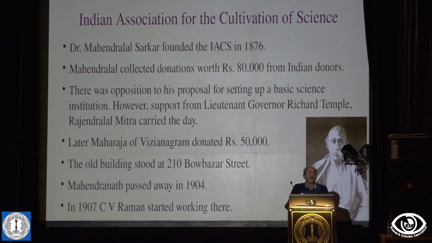And Richard Temple and Rajendra Lal Mitra actually supported Mahendralal, and so it was carried and this institution was made. Of course, there was a problem, a shortage of money, so the Vijayanagar Maharaja gave 50,000, actually 25,000 was his own donation and 20,000 he collected from others. But this was of course not the building. That was at 210 Bow Bazar Street, where now the college starts. And that was actually an older building given by the British to Mahendralal.